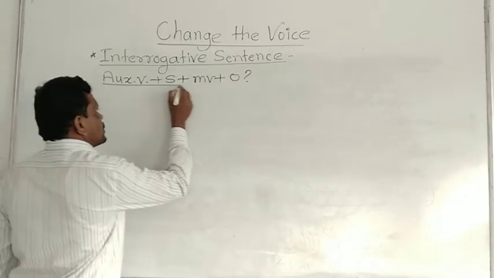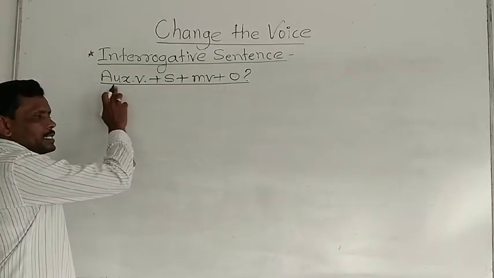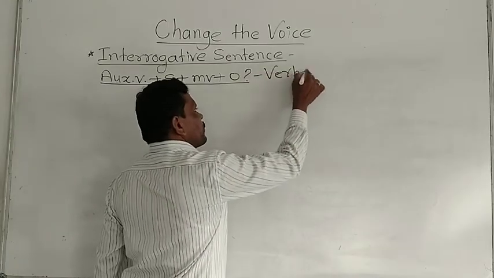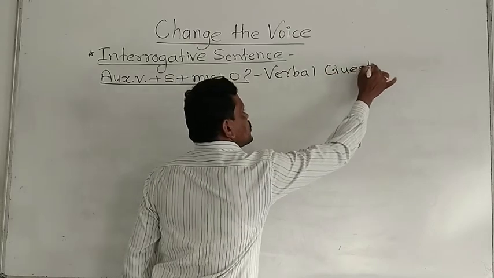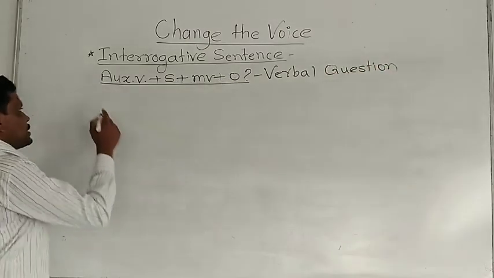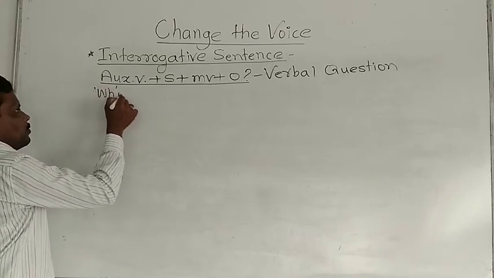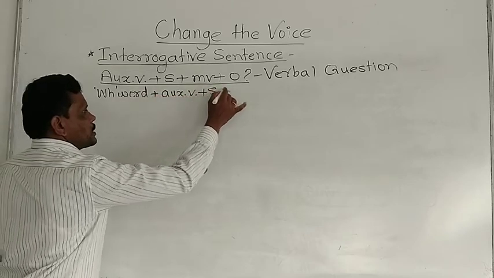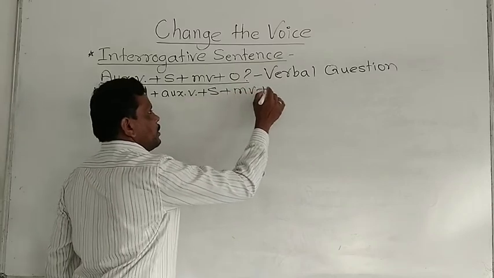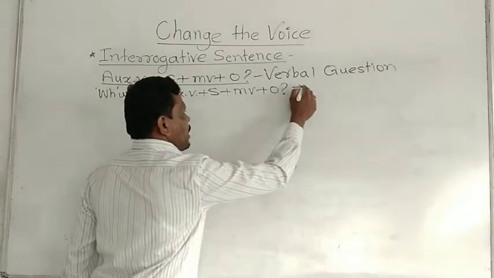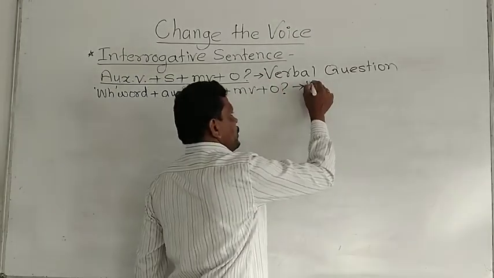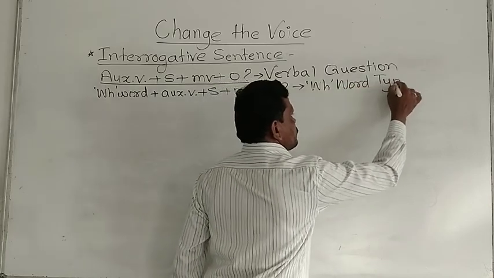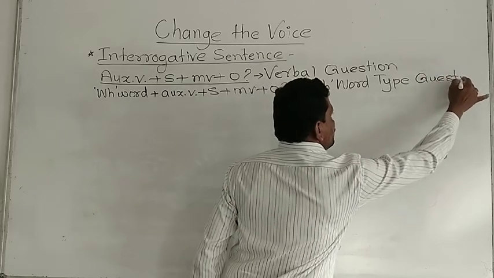This can be the structure, and if there is the structure like this in the sentence, it is verbal question, and if there is the structure like WH word plus auxiliary verb plus subject plus main verb plus object and last question mark, that time it is WH word type question. These are the two types of questions.